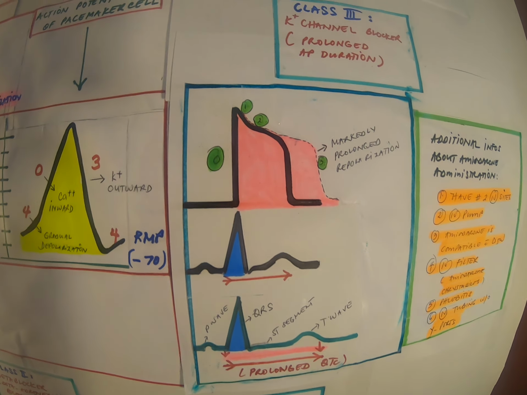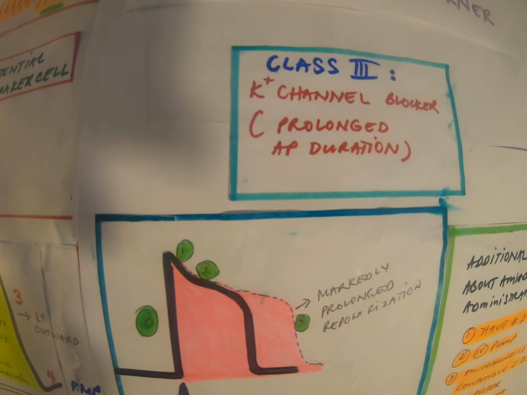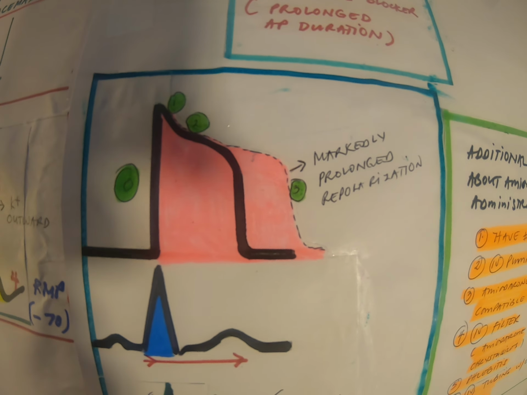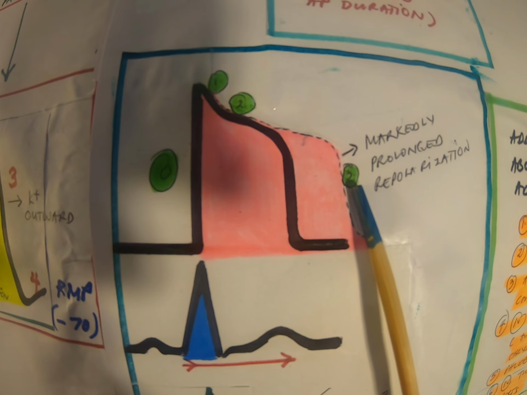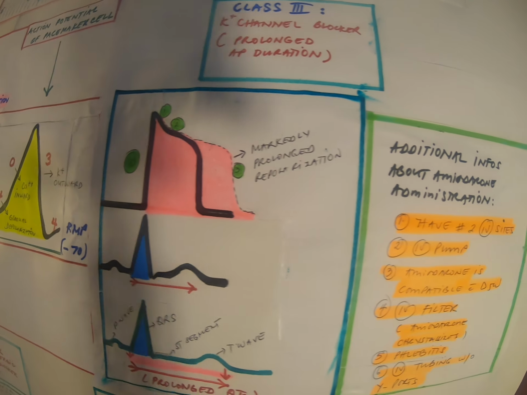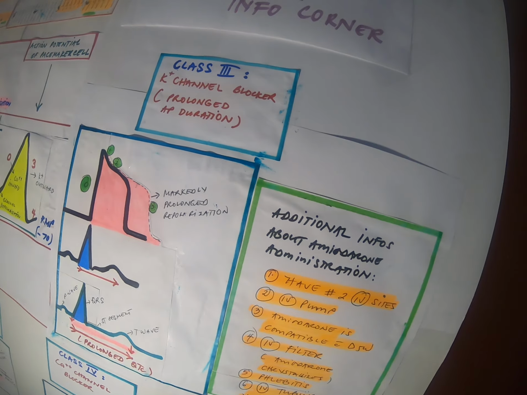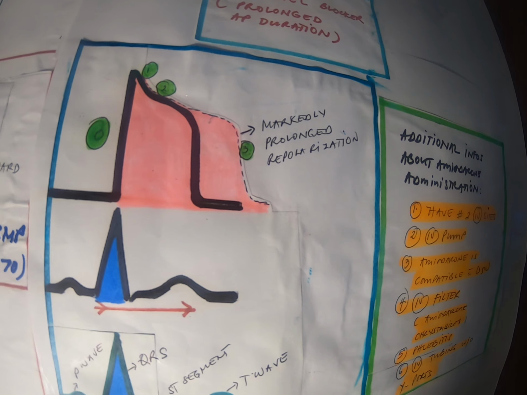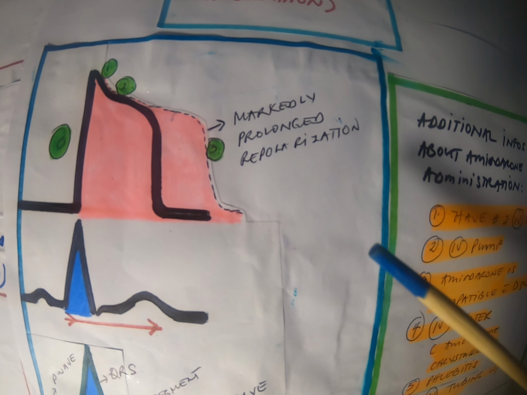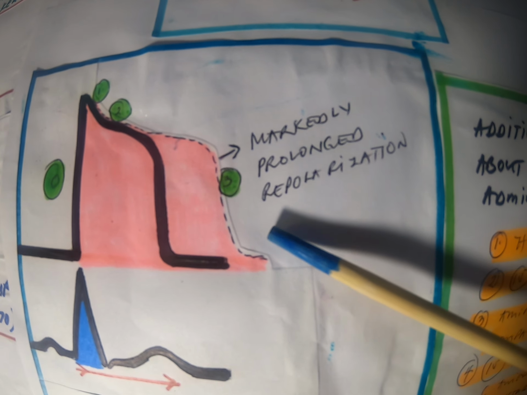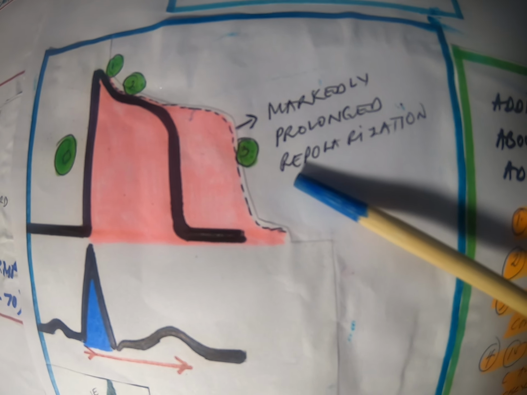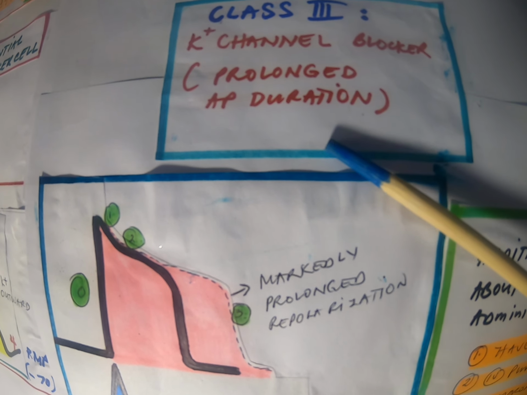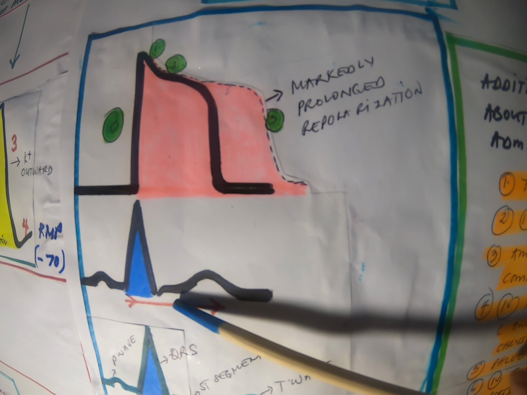I will proceed with the other one, amiodarone. This is a potassium channel blocker, which acts on phase 3 of the action potential of the Purkinje system. Here you notice that the orange one, that is the repolarization, is prolonged. It is markedly prolonged. So we expect amiodarone, a potassium channel blocker, to have a long QTC, but within an acceptable range.